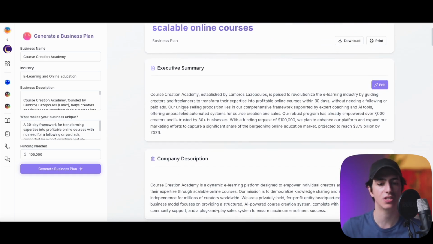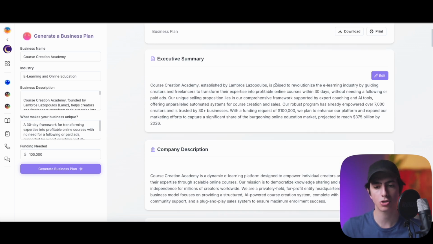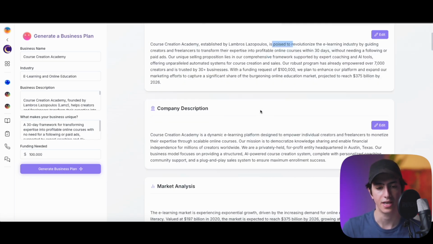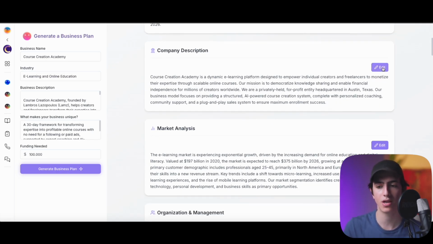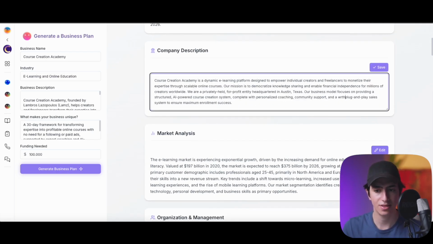So we have the executive summary. It is established by Lambros. It's poised to revolutionize the e-learning industry by guiding creators and freelancers to transform their expertise into profitable online courses within 30 days, right? Company description: a dynamic e-learning platform designed to empower individual creators. And of course, you can go ahead and edit this, right? We don't need to edit it right now.